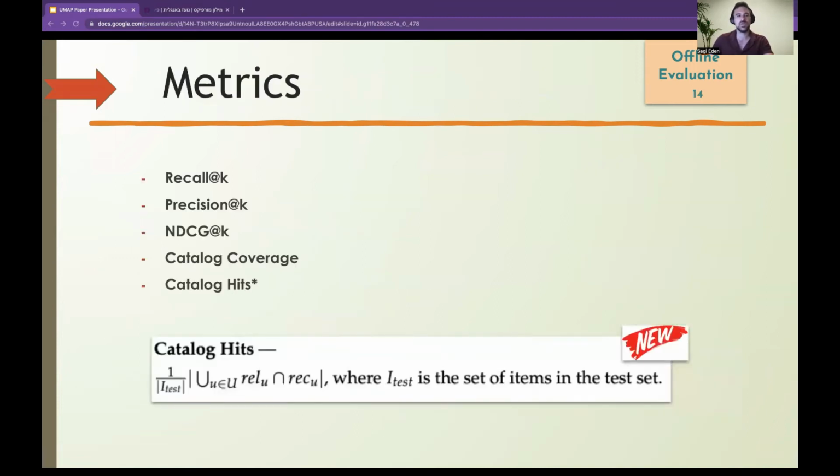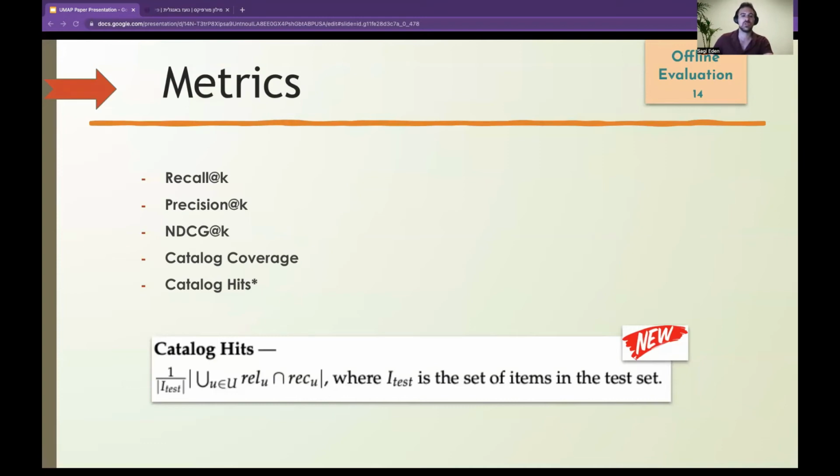In the experiments, we divided each user's interactions into train, validation, and test sets chronologically. We calculated accuracy metrics on the test set for each user independently and averaged them. We measured recall, precision, and DCG for accuracy, and catalog coverage and catalog hits for coverage. Catalog hits is a new metric we proposed to measure the coverage of the accurate recommendations.